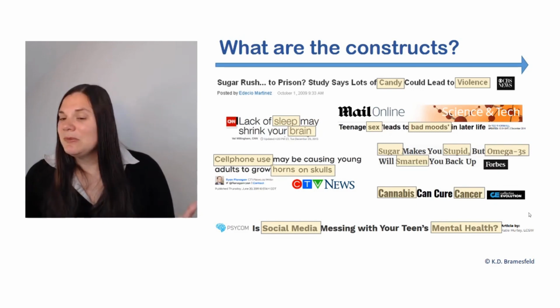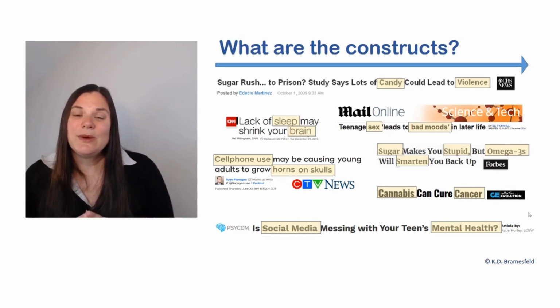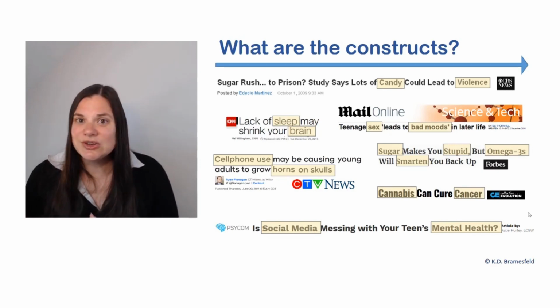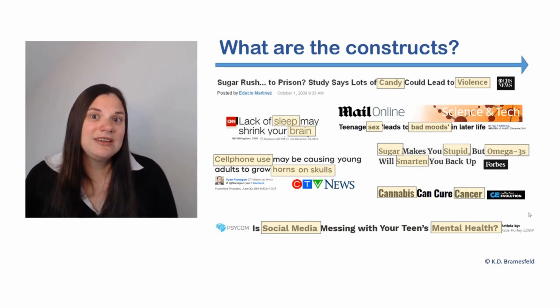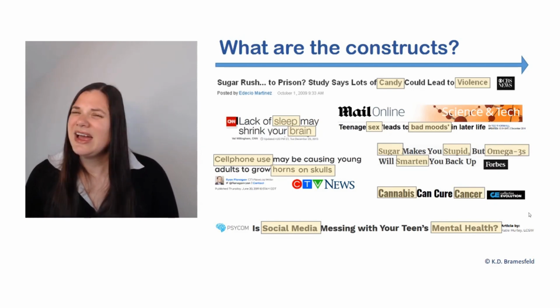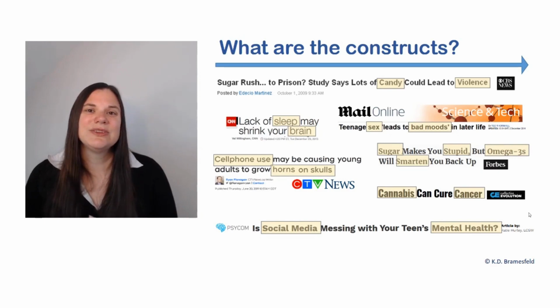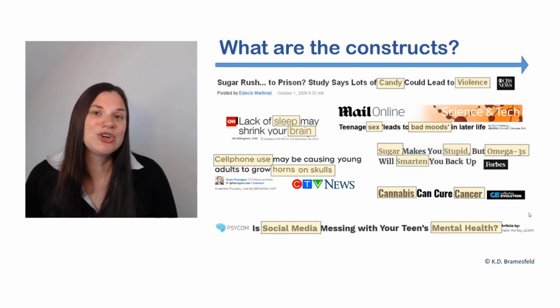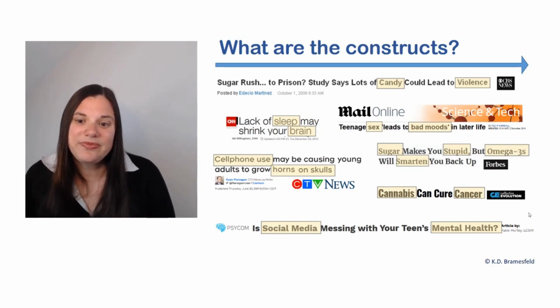So right away, I'm skeptical, because what do we mean by the words stupid and smarten? I can assure you that scientists do not use the word stupid. For one thing, it's very ableist, and for another, it is a very, very poorly defined construct. So one of the things that we would want to ask is, how exactly are these variables being considered in the study? And does that match up with this very bold claim that sugar makes you stupid?